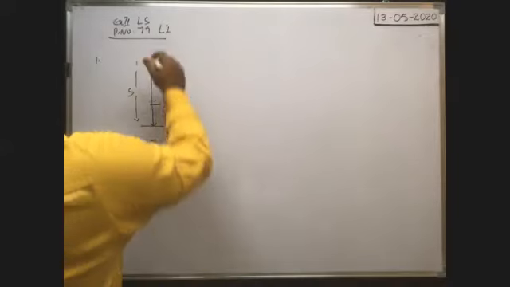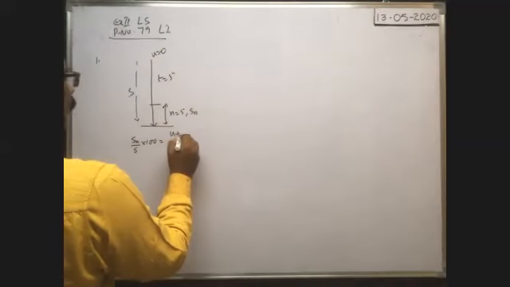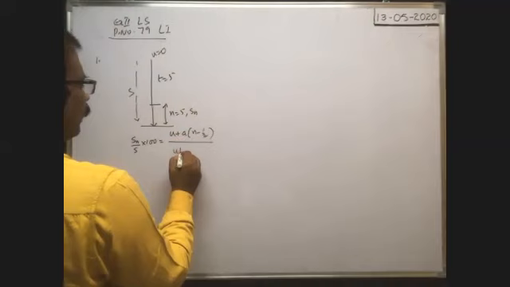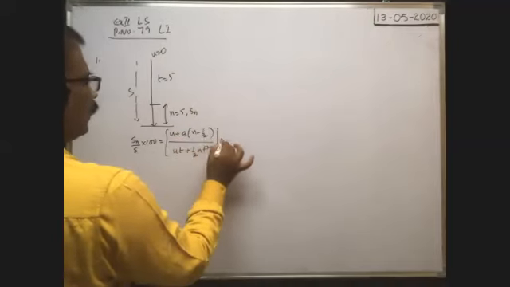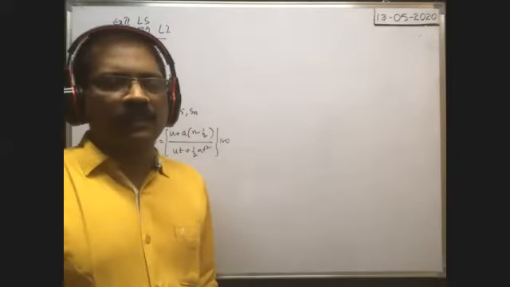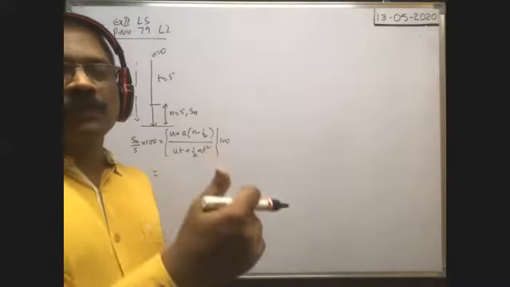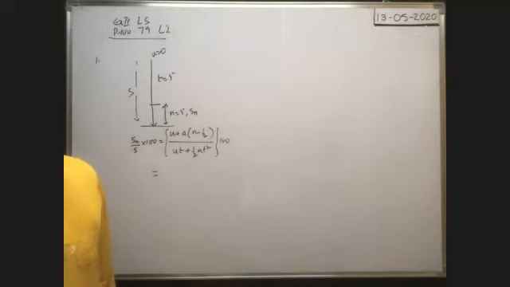What is Sn? Initial velocity is 0, no? So Sn means u plus a into n minus half. This is the general formula I am writing. And S means ut plus half at square, into 100. It is the percentage of the distance traveled in the last second compared with the total distance traveled in that time. If you see the problem, you can understand.